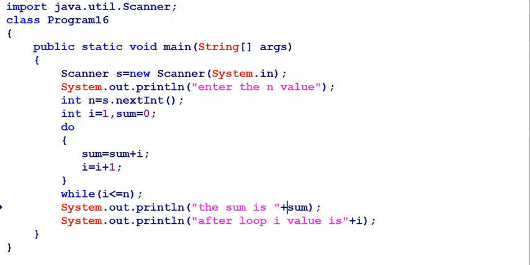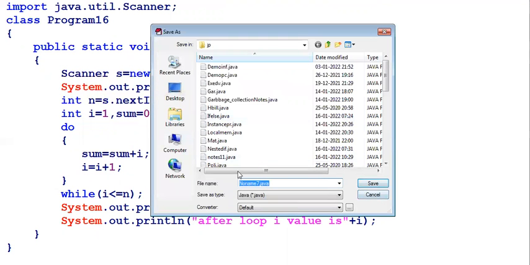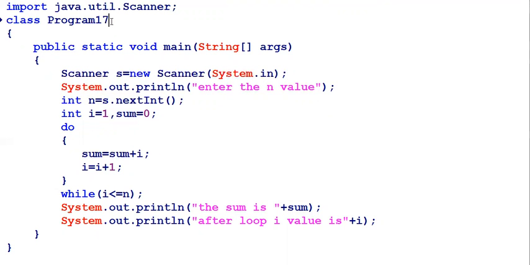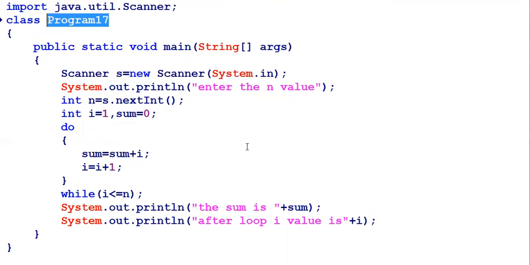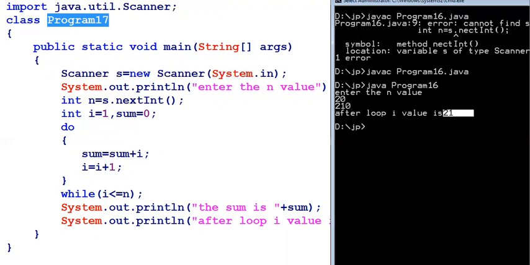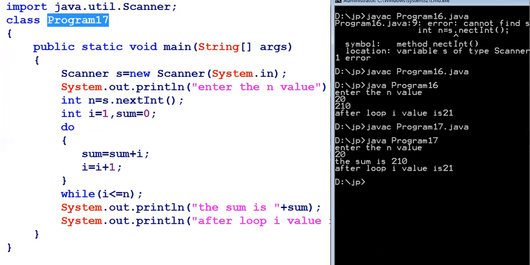Now the program can be saved as program 17. I am executing the program with the name of program 17. Again, I have written the program in do while.java. So program 17 is the program to print the sum of n numbers by using the do while, and the class name is program 17.java. Now I can go for execution. After successful compilation, if I enter the value 20, the same result takes place.